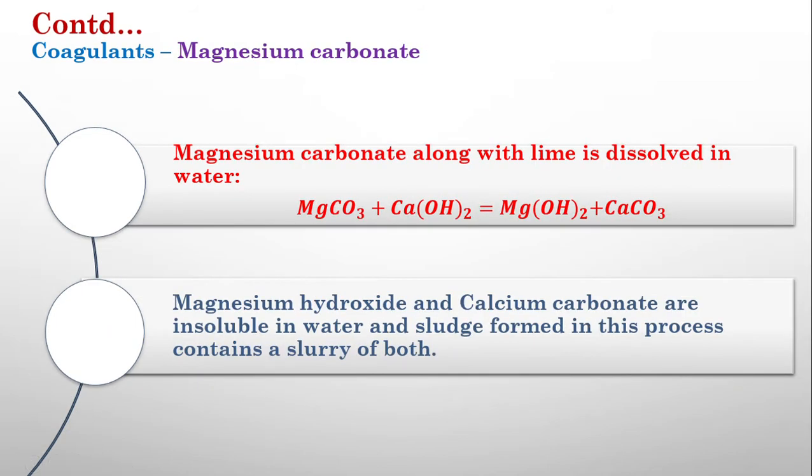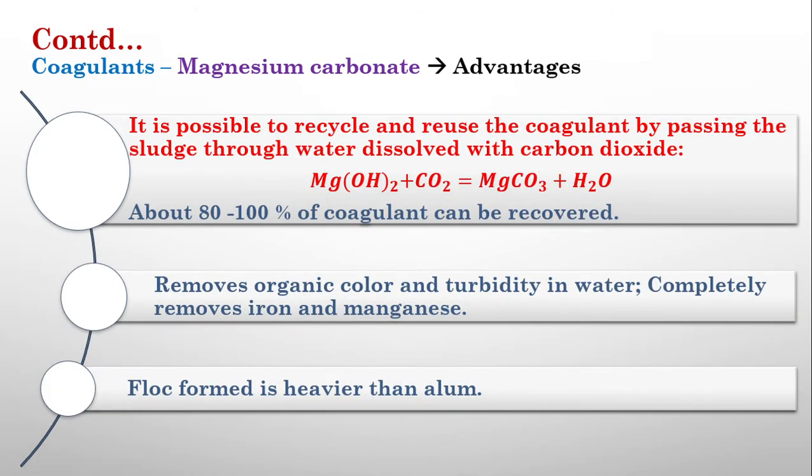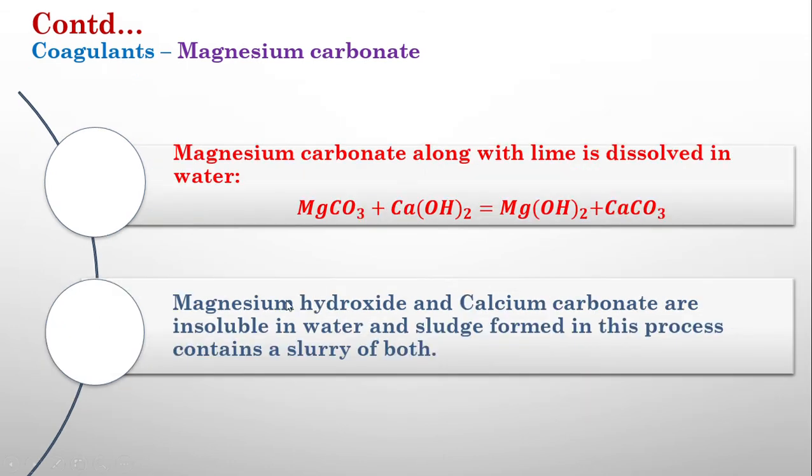Another coagulant is magnesium carbonate. Magnesium carbonate, when added with lime, reacts with lime to form magnesium hydroxide, which is a flock, not a coagulant, which is a flock. And the main advantage of this magnesium carbonate is, so here you can see that this magnesium carbonate reacts with the lime we are adding along with it, and it will form magnesium hydroxide. This magnesium hydroxide can be treated with carbon dioxide to form magnesium carbonate again.